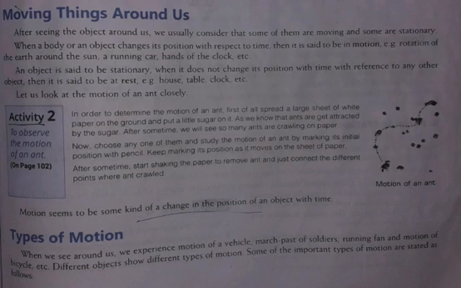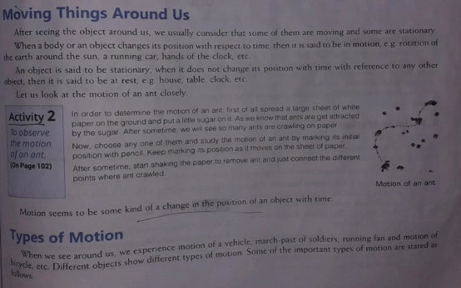Now, types of motion. When we see around us, we experience motion of a vehicle, march past of soldiers, running fan, and motion of bicycle. Different objects show different types of motion, and some of the important types of motion are as follows.